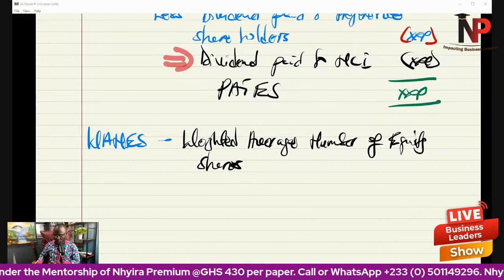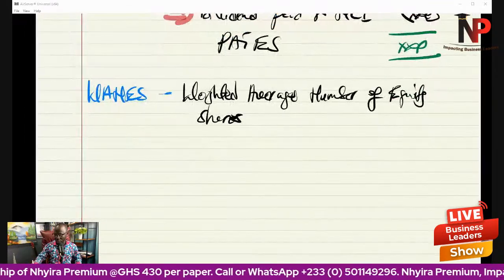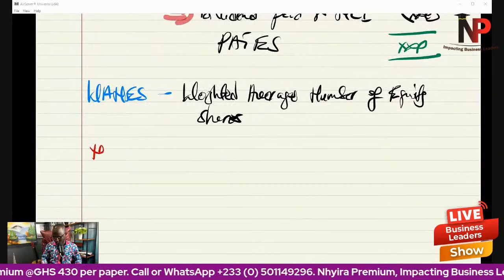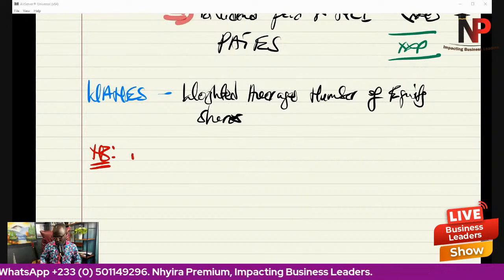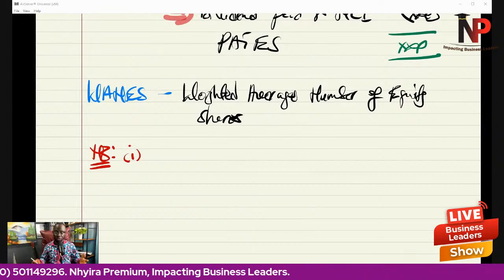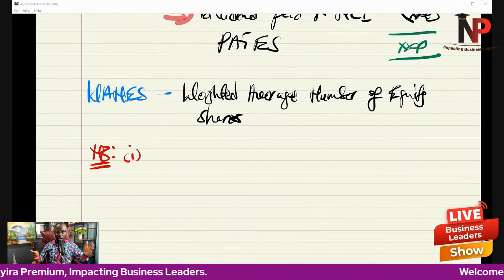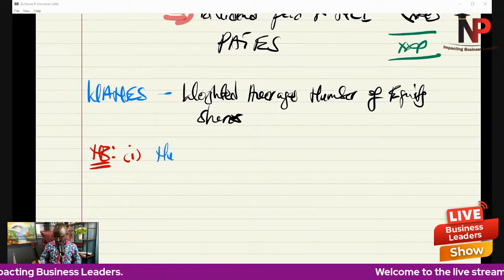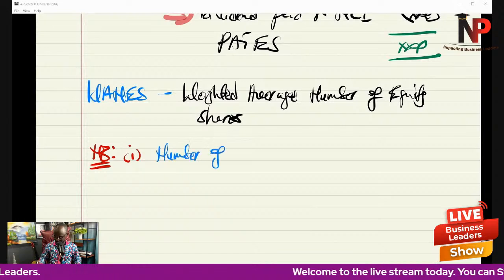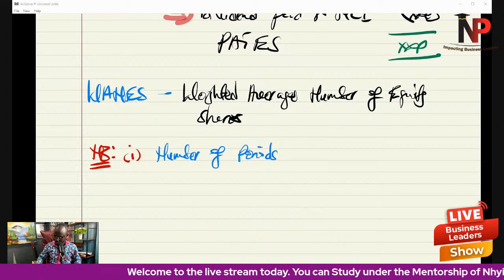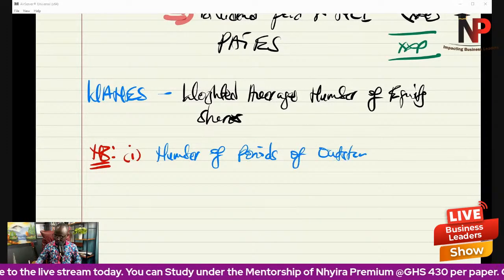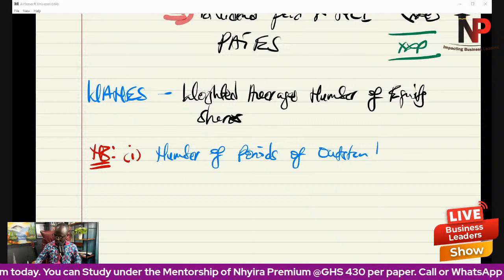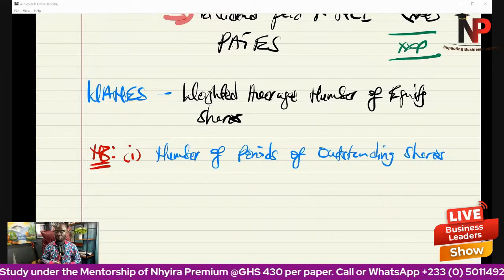So there are a couple of things that you need to understand based on the scenarios we are going to be looking out for. Number one, when we are calculating the weighted average number of equity shares, we have to take into consideration the number of periods of outstanding shares. And I'm going to explain this to you, don't worry. Number of periods of outstanding shares is very important.